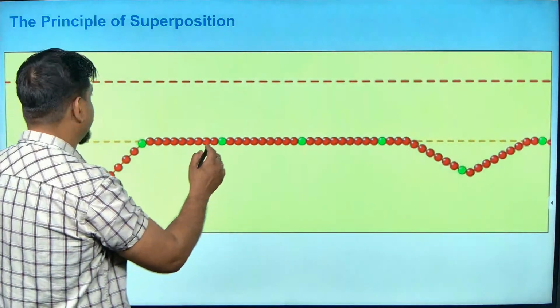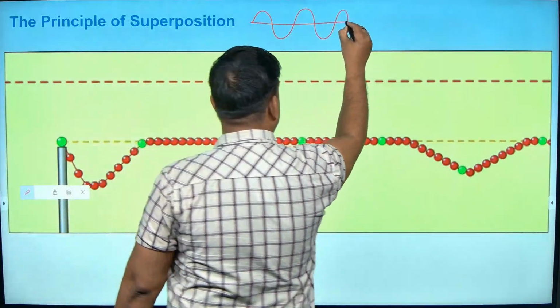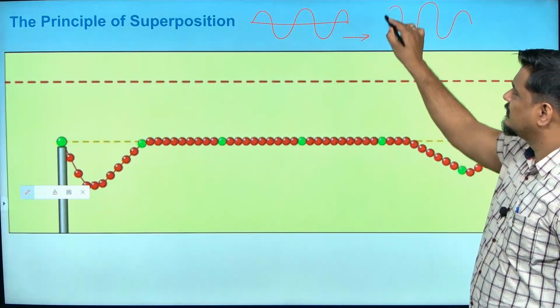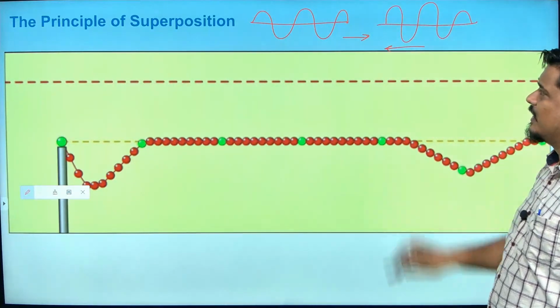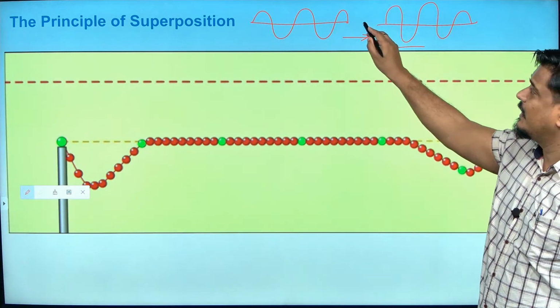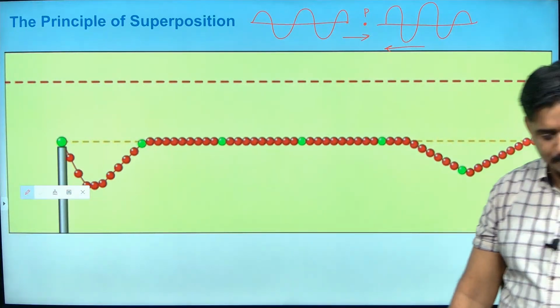Now please see here. If one wave is coming like this towards x direction, one wave is coming like this towards negative x direction. Now when they are going to interfere and hit a particle here, P, this particle has three possibilities.